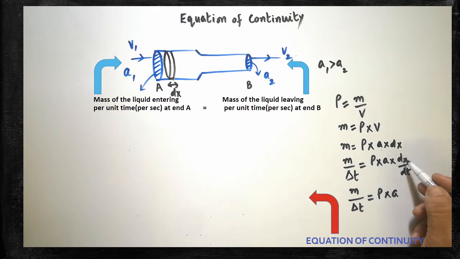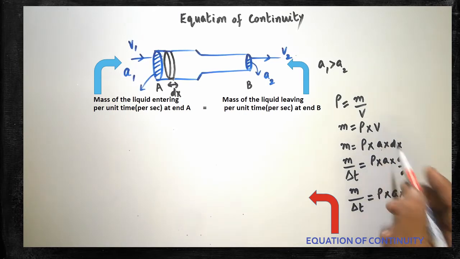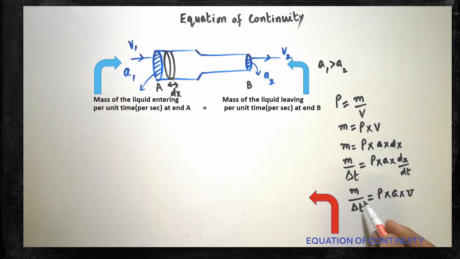What is dx by dt? Here distance is there and time is there. If distance is divided by time, that is the rate of flow, which is nothing but velocity. So small v can be written. Understand the difference between capital V and small v: capital V is volume, small v is velocity. So finally, we have got the formula that m divided by del T, the mass of the liquid flowing per second or per unit time, is equal to rho into A into v. That formula you have obtained.